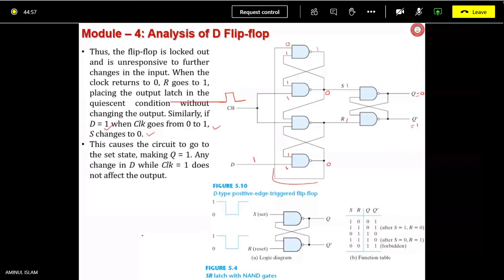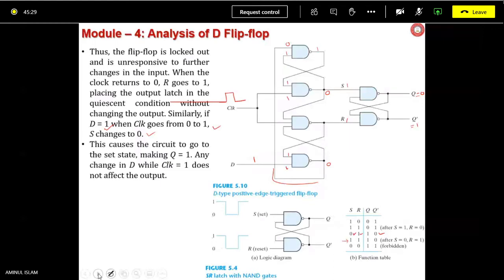And this is another set state. I mean, clock is 0 means, this one S equals 0 and R remaining 1, so it is set state. Now again when clock will be low, then it will be coming into the no change state. That means the value Q 1, Q bar 0 state will be held. There will be no change in that.